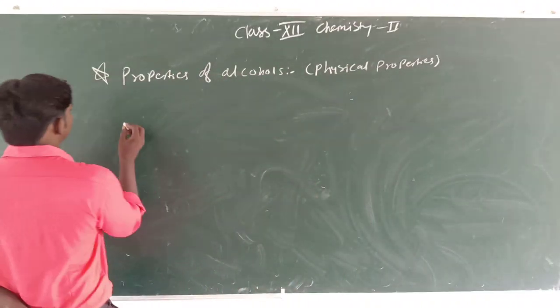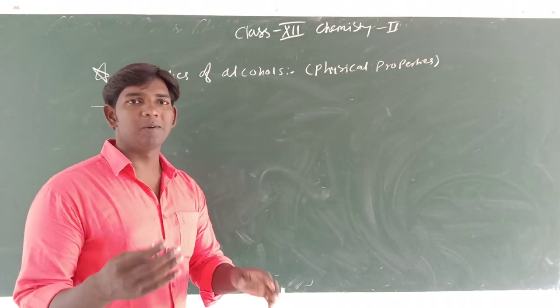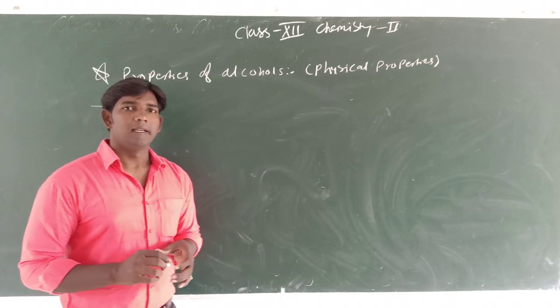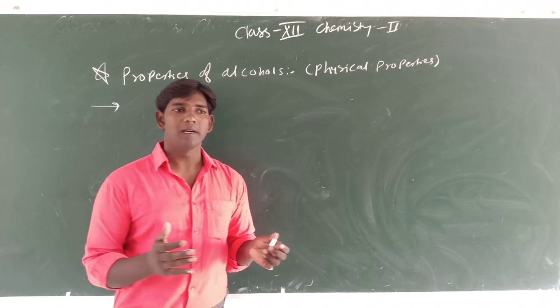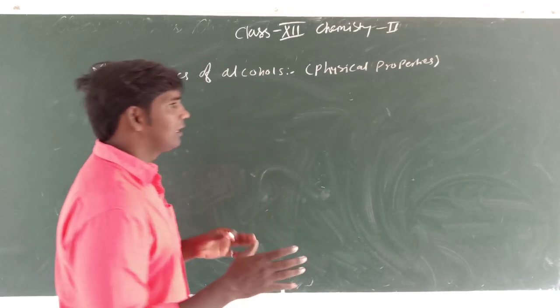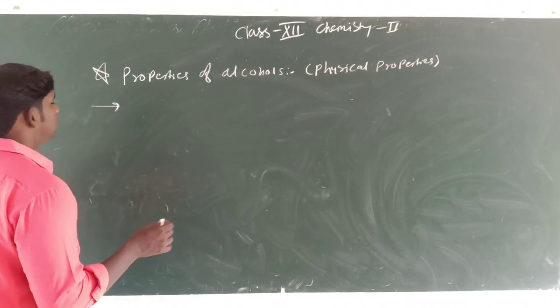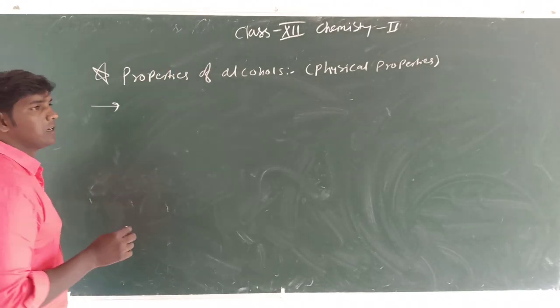Okay, students. So, first, physical properties of alcohol. What is a physical property? Physical property is nothing but what deals with appearance, and that is boiling point, melting point, and state. Color, state, which state, liquid, solid, gas, etc. So this all comes under the category of physical properties. So first we have studied the boiling point.